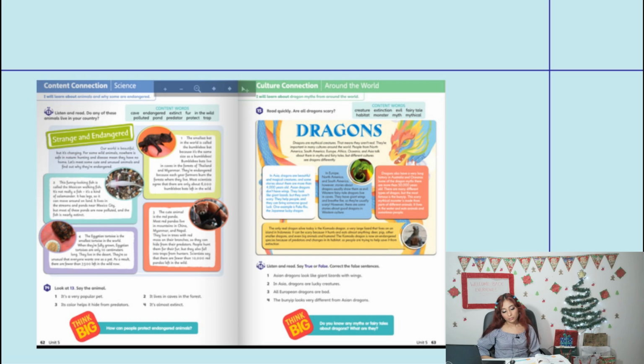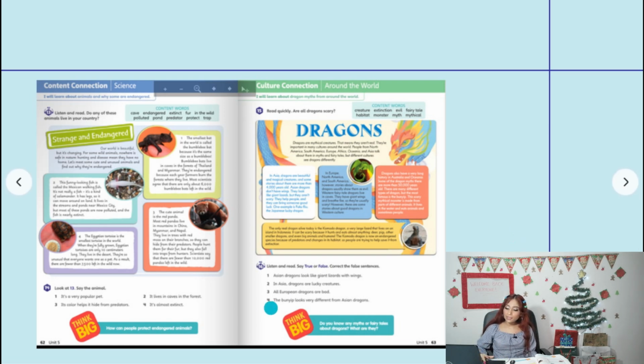It lives in the water and eats animals and sometimes people. The only real dragon alive today is the Komodo dragon, a very large lizard that lives on an island in Indonesia. It can be scary because it hunts and eats almost anything: deer, pigs, other smaller dragons, and even big animals and humans. The Komodo dragon is now an endangered species because of predators and changes in its habitat, so people are trying to help save it from extinction.